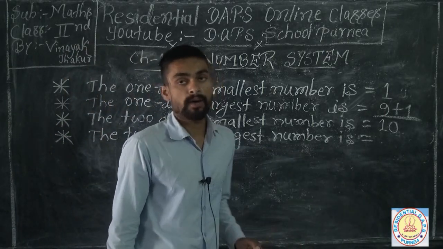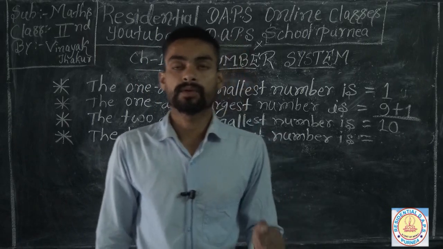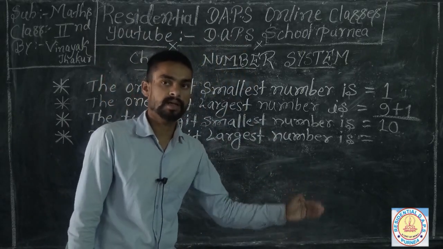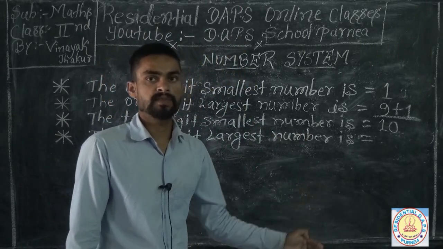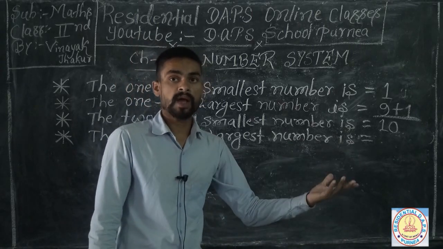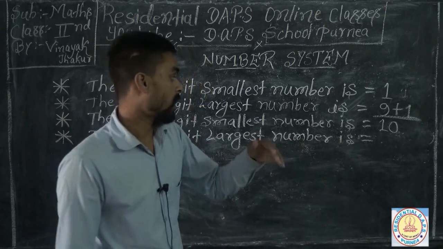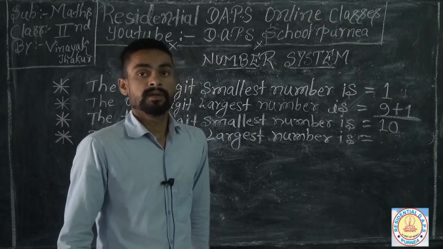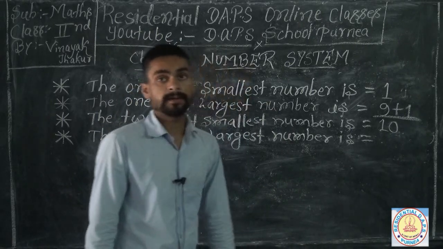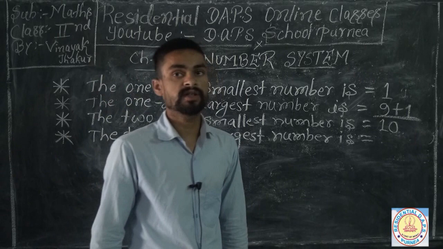So if we count after 10, 11, 12, 13, 14, 15 and up to 99, 100 comes up, which is the 3-digit smallest number.